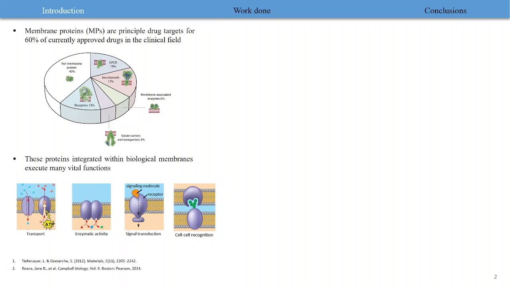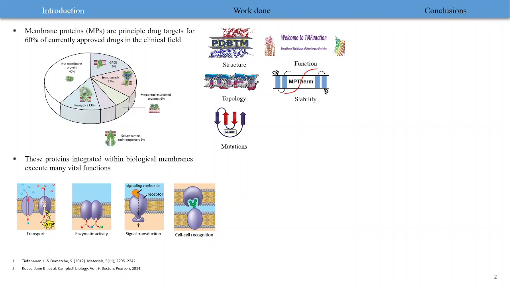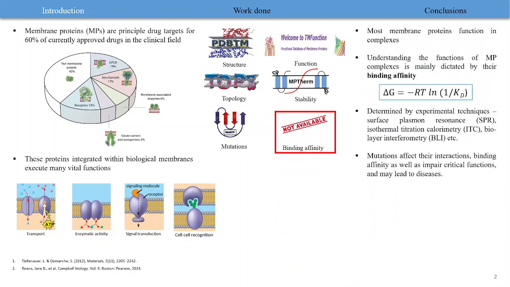Although numerous computational studies have been carried out on various aspects of membrane proteins such as structure, function, topology, stability, mutations, etc., however, large-scale investigations on binding affinity have not yet been reported. Since membrane proteins are thought to function in complexes, understanding the functions of these complexes is mainly dictated by their binding affinity. Experimentally, it can be determined using techniques like SPR, ITC, BLI, etc., and quantified using the dissociation constant Kd and/or the binding free energy or the delta G.